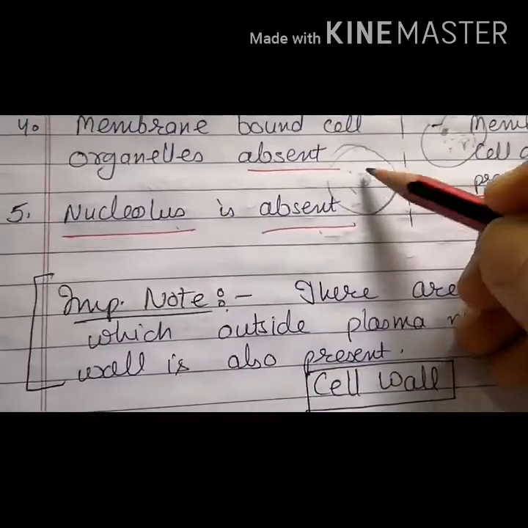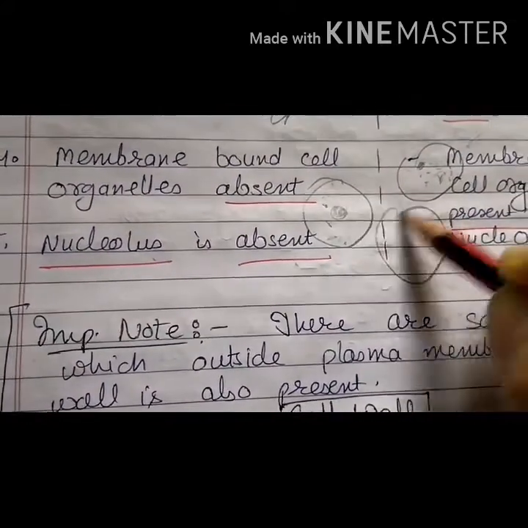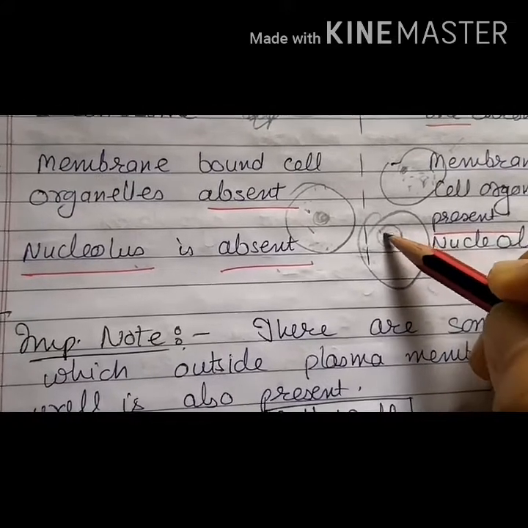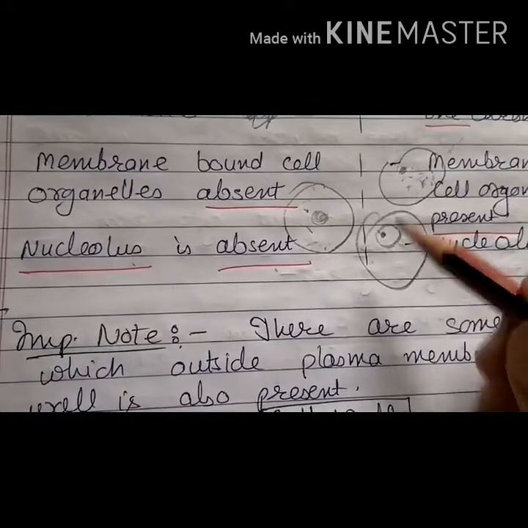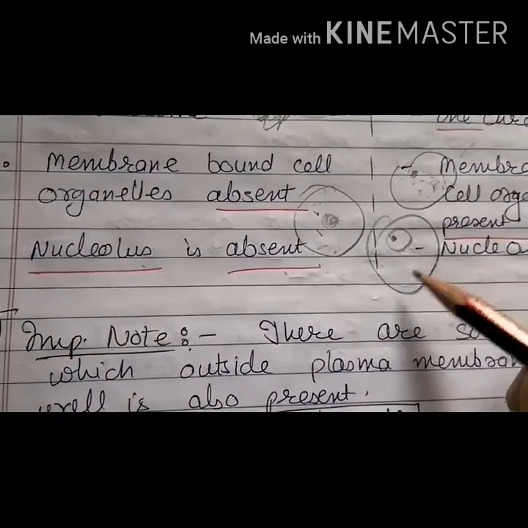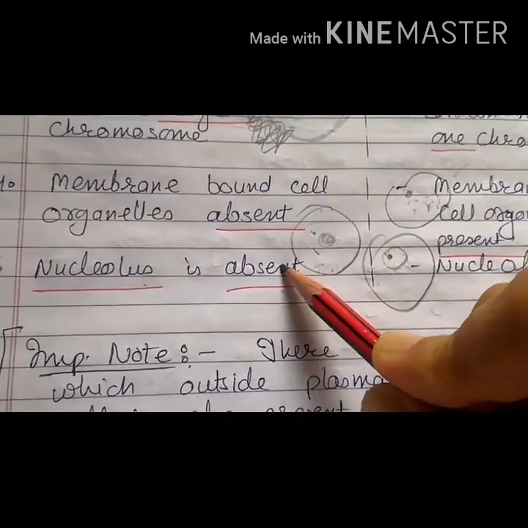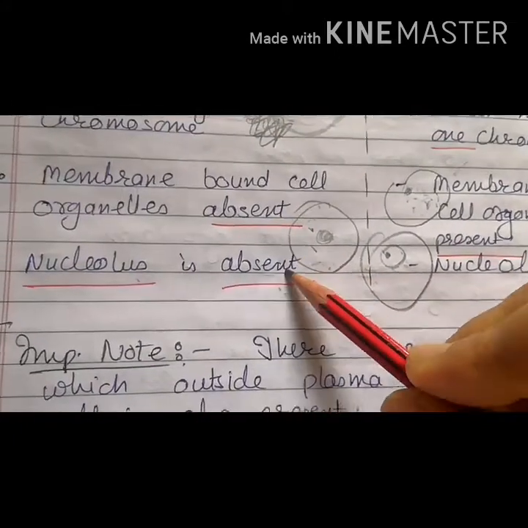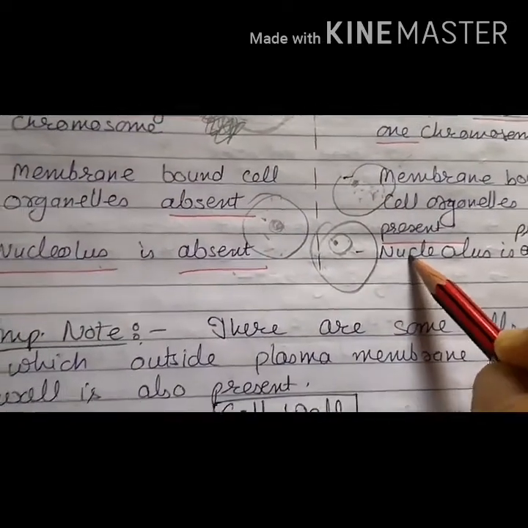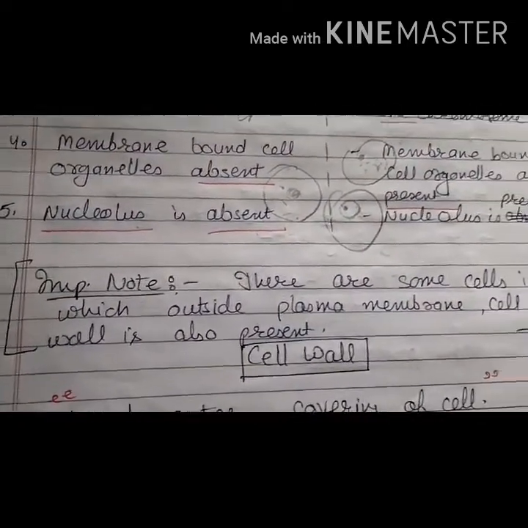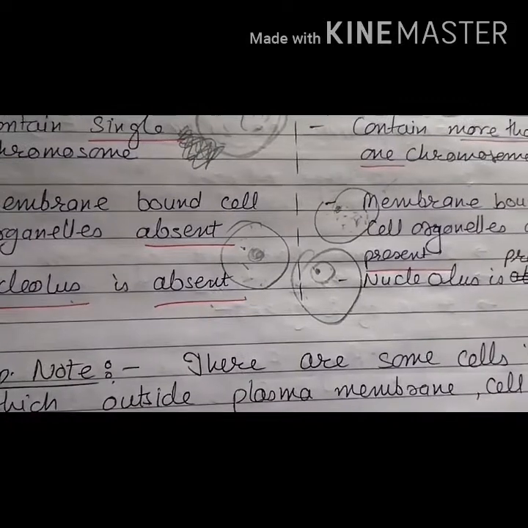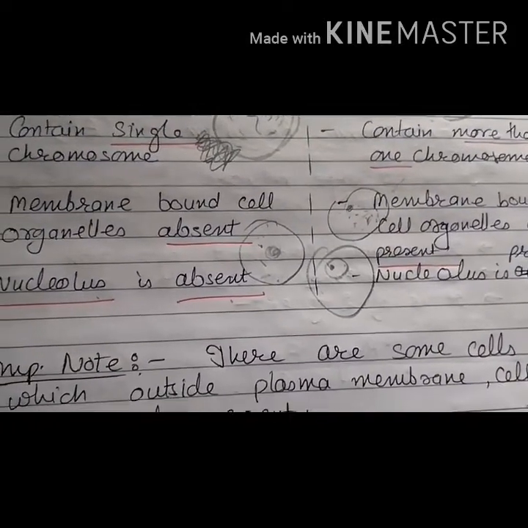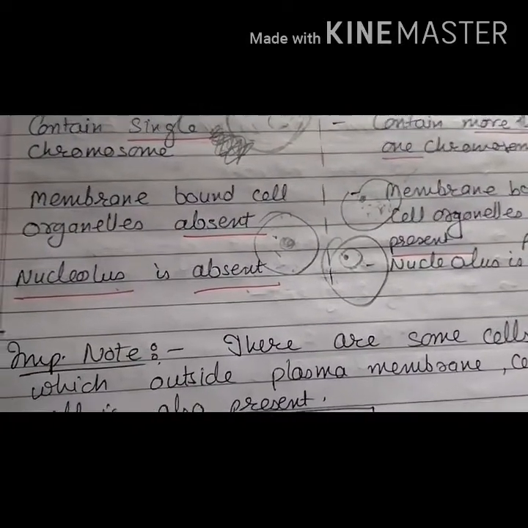Then comes the nucleolus, which is absent over here. So what is nucleolus? Nucleolus is a small round structure which helps in cell division, which is present inside the nucleus. So this is absent in the prokaryotic cell, whereas in the eukaryotic cell it is present. So here we are done with the differences between eukaryotic cell and prokaryotic cell.